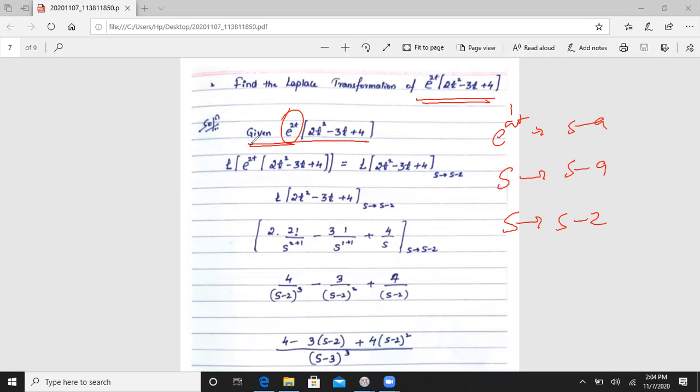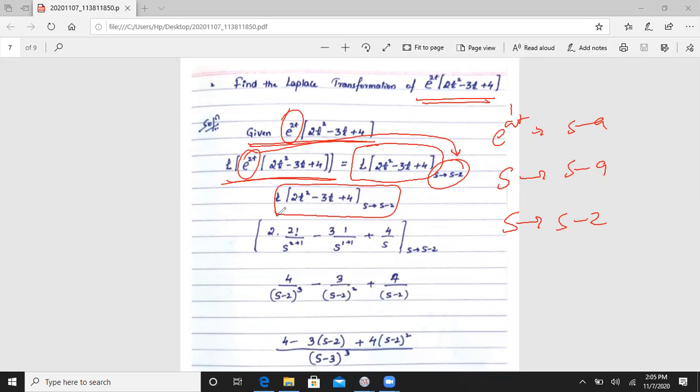Simplify this one. First we will write the given equation, that is e to the power 2t into 2t square minus 3t plus 4, and we apply the Laplace transformation to this function. It is the Laplace transformation of, we will write directly, 2t square minus 3t plus 4, where s tends to s minus 2 here. Now, the Laplace transformation of 2t square minus 3t plus 4, where s tends to s minus 2.